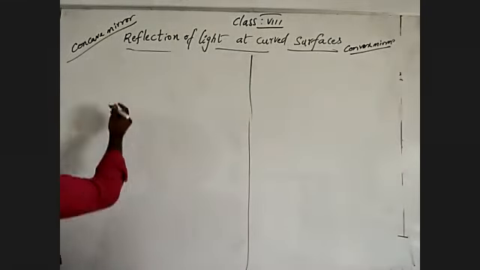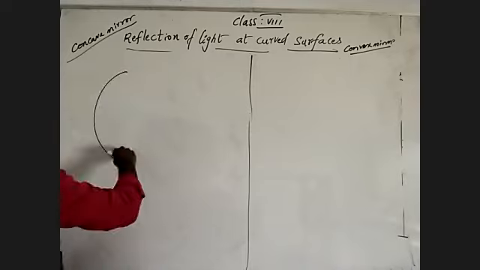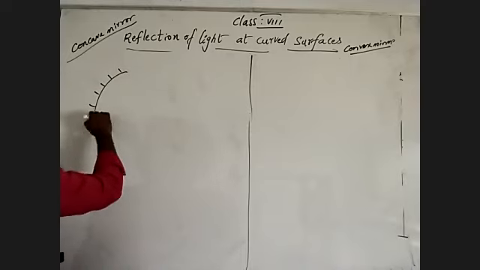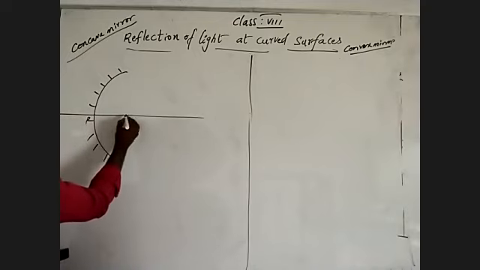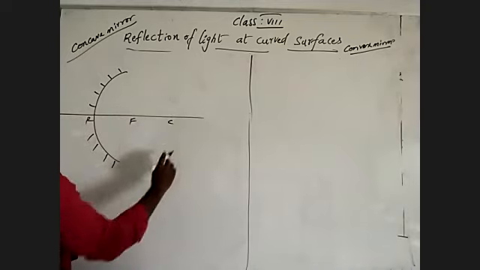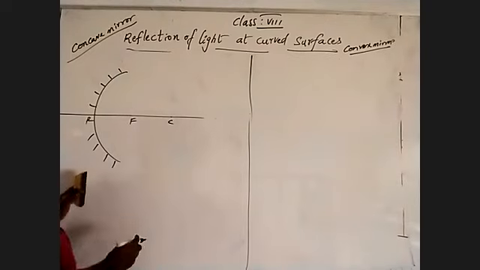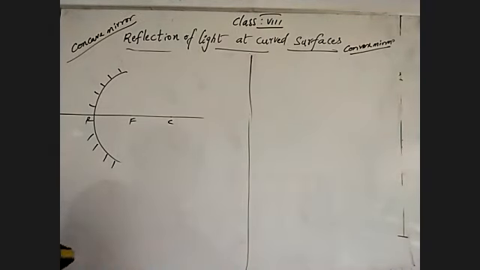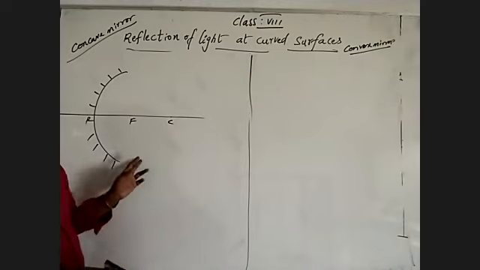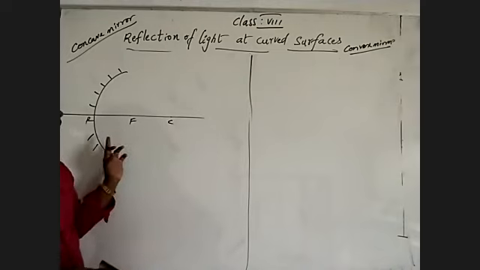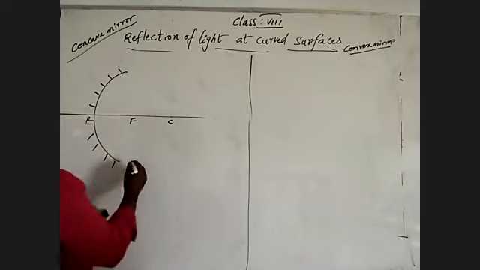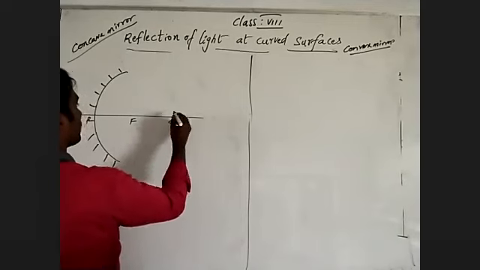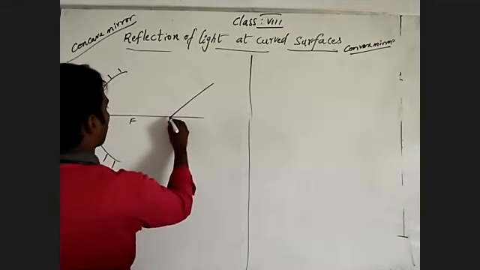Coming to that, one more. This is an inner curved surface: pole, focus, center of curvature. Before we draw, a light ray which travels parallel to the principal axis takes reflection through the focus. A light ray which travels through the focus gives reflection parallel to the principal axis. Those two we discussed. Now I'm discussing a light ray which travels through the center of curvature.